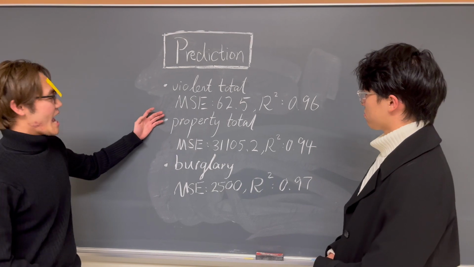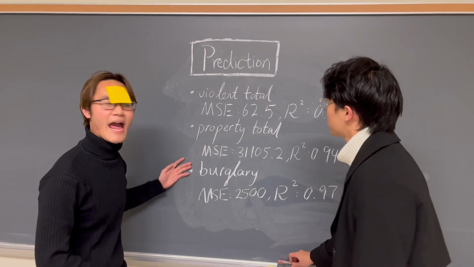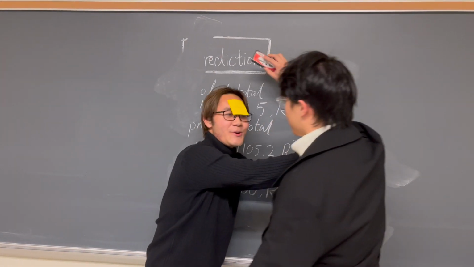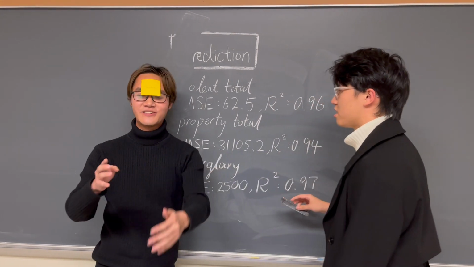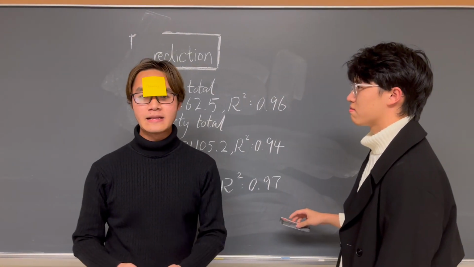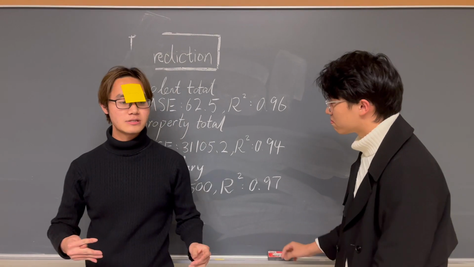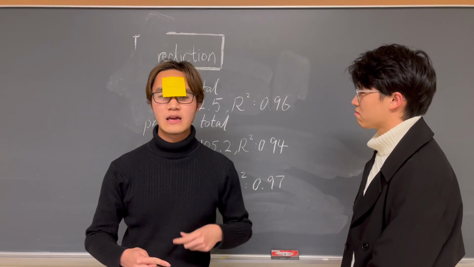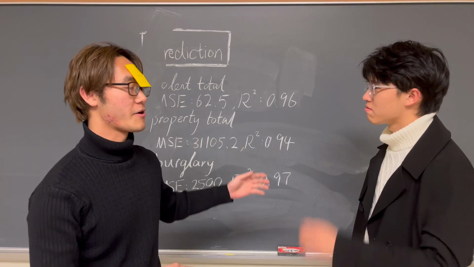Look at this, the MSE is so high for these variables. What happened? Useless. Hey, don't do that. Hey, we should use feature engineering and hyperparameter tuning, and we should fill the missing values with medians and use a one-hot encoder for the categorical variables. Okay, I didn't know that.